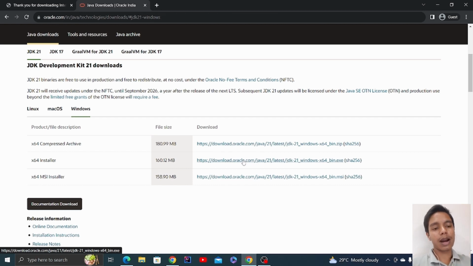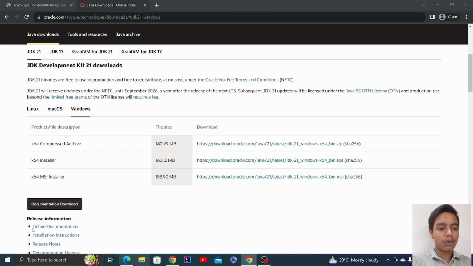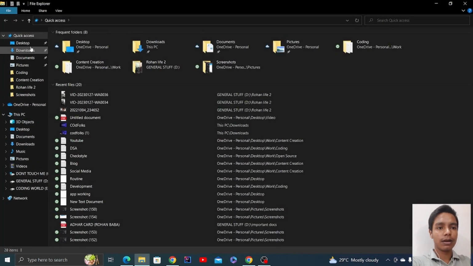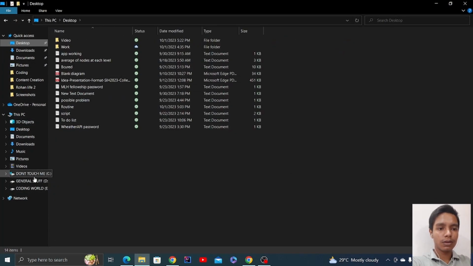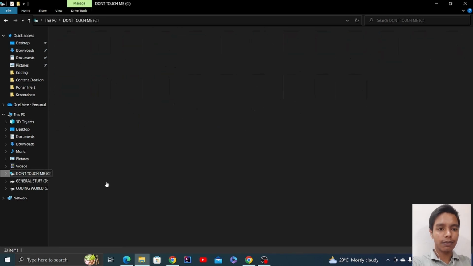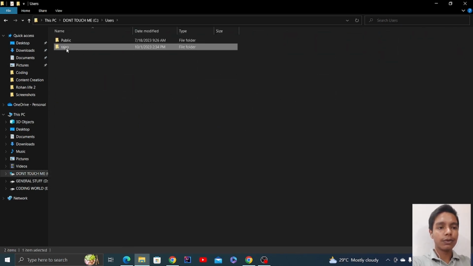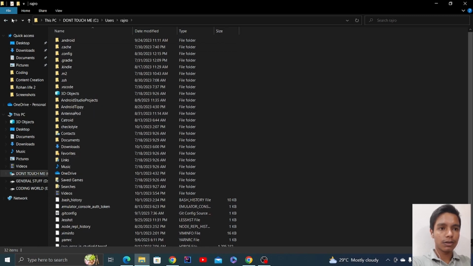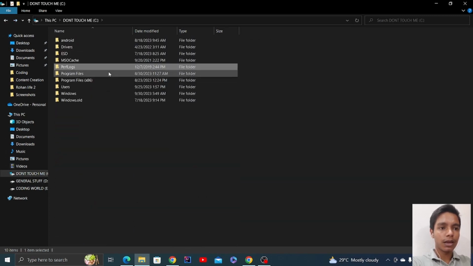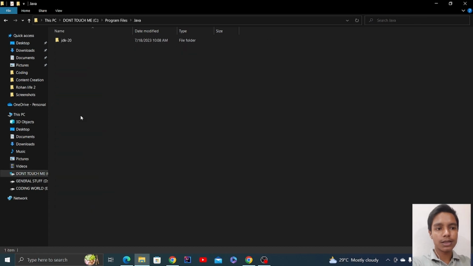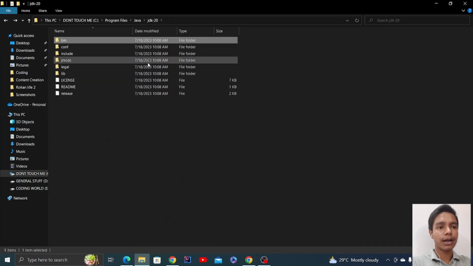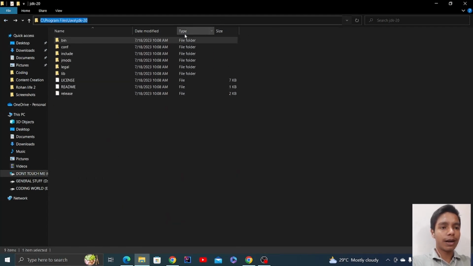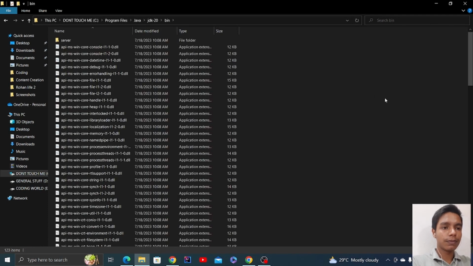I'll show you how to do that. You just need to open the C drive, and inside it, in Program Files or somewhere, you would find this Java folder, JDK 20, and this bin folder is something that we need to provide the path till, right? Or maybe till here. You can just copy this path.